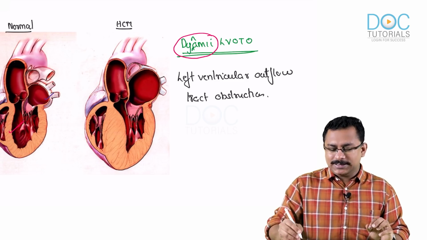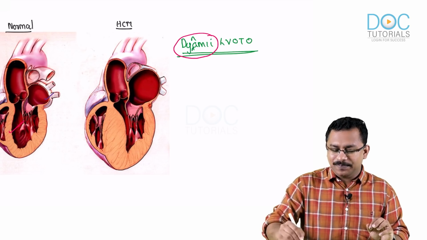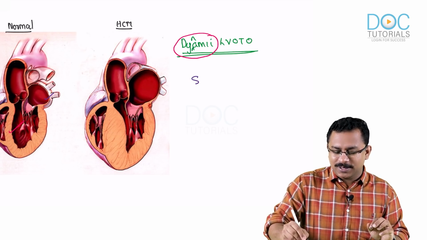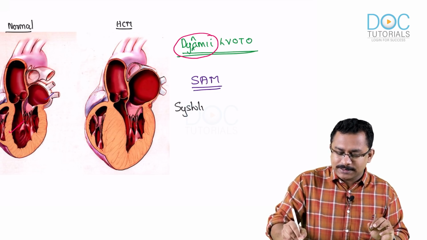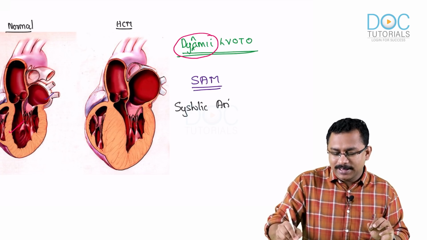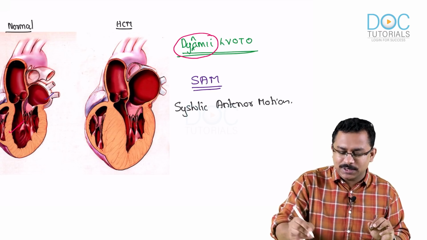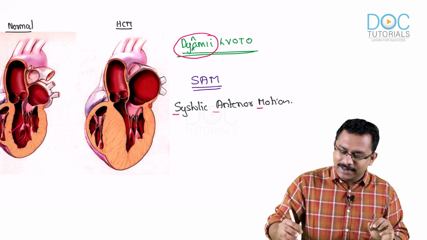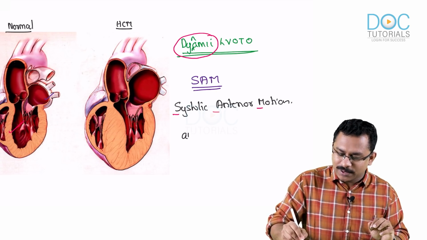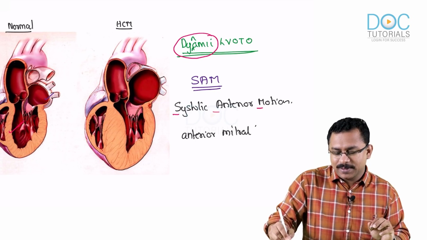in addition to this, there also occurs something that is known as SAM. Okay, very, very important point. What is it? SAM. And what is the SAM? It stands for systolic anterior motion. Okay, systolic anterior motion, that is your SAM, systolic anterior motion of the anterior mitral leaflet.